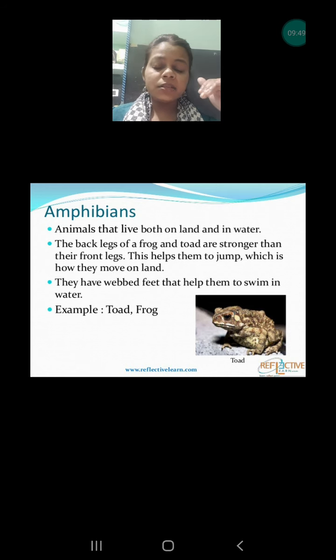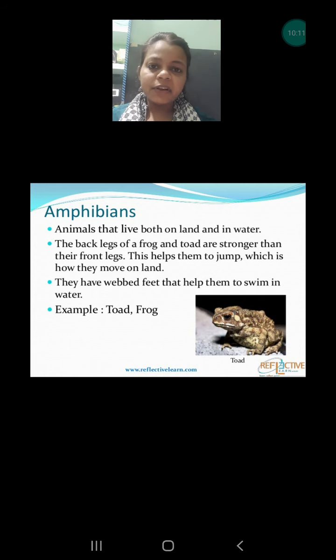Their back leg is actually stronger as compared to the front, because they have to jump, and when they are jumping they are pushing with their back leg. They are giving more strength to the back leg. That's why the back leg is stronger as compared to the front one. Next, they have webbed feet.